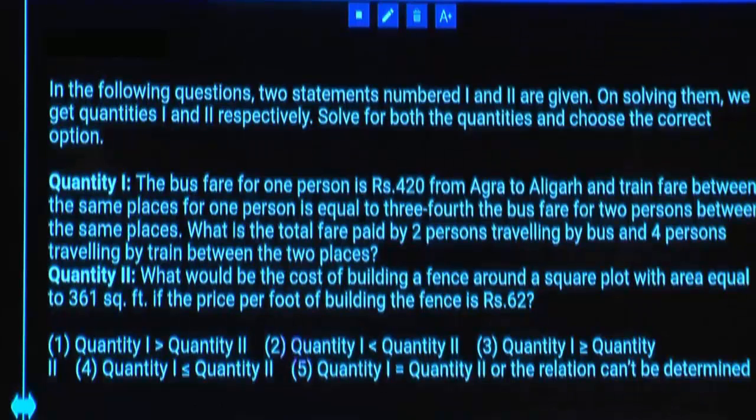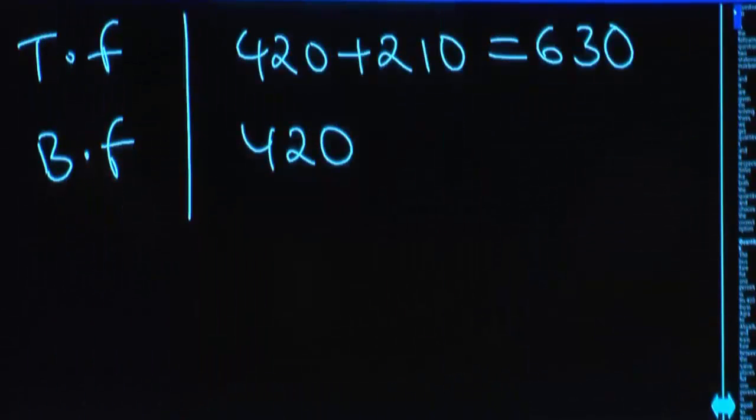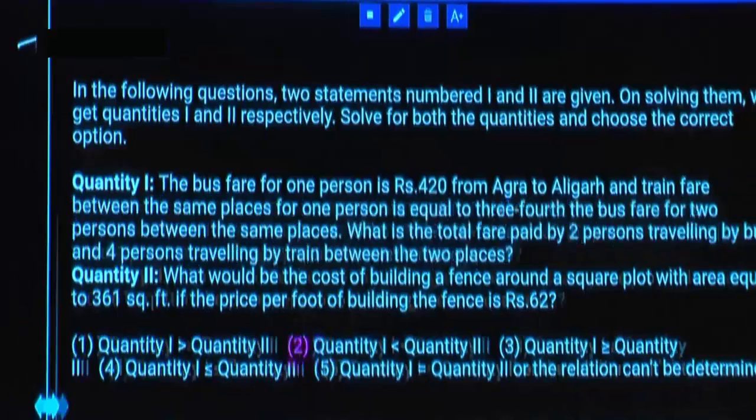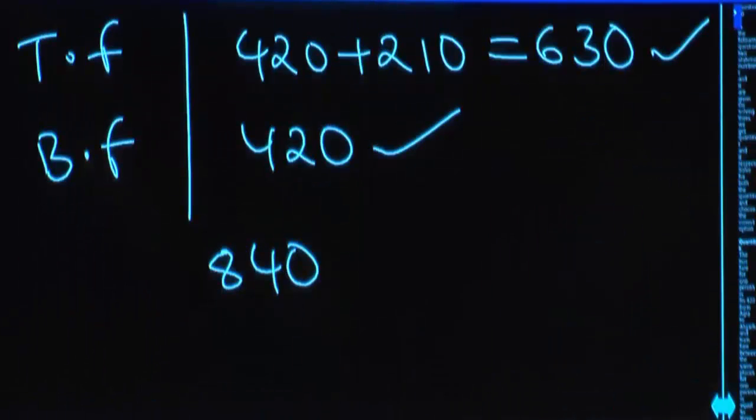Now what is your question about? What is the total fare paid by 2 persons traveling by bus, 4 persons traveling by train between 2 places? 2 persons are traveling by bus, in the sense 2 into 420, that is 840. And how many persons are traveling by train? 4 persons. 4 persons in the sense 4 times of this number? 600 4 times, 2,400. 30 4 times, 120.